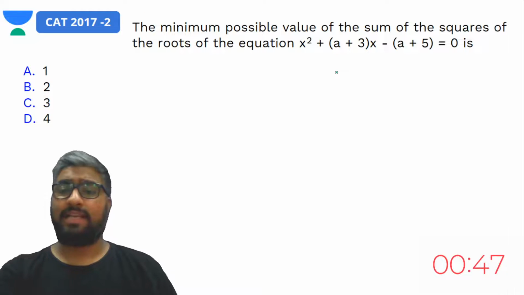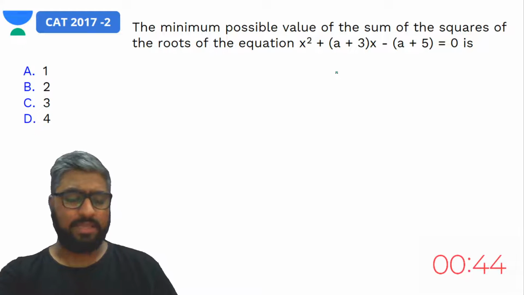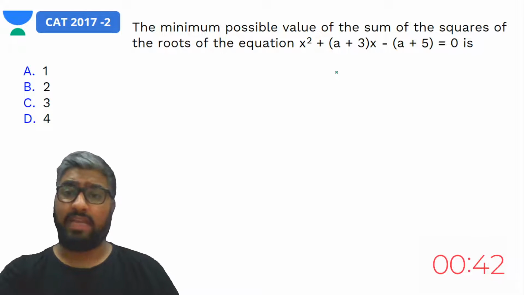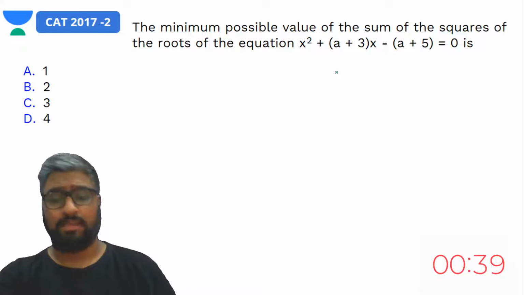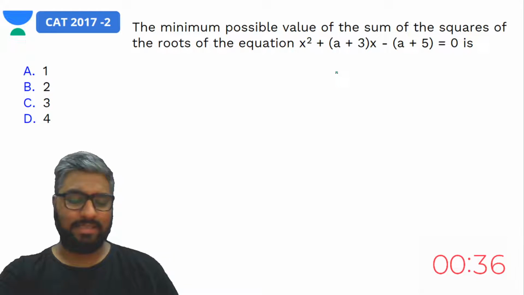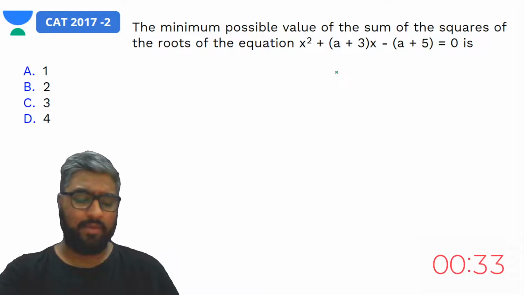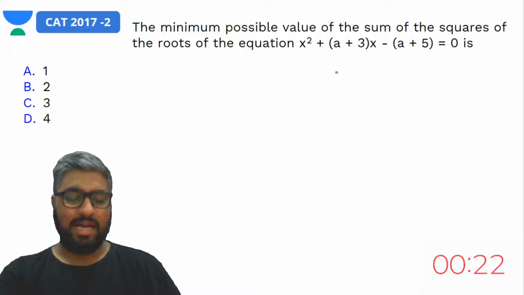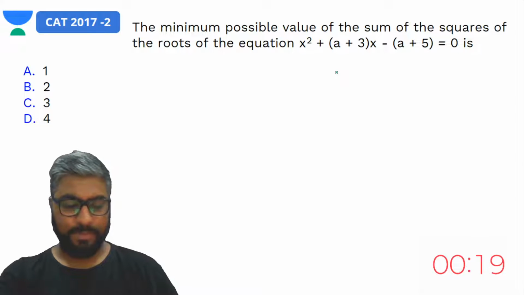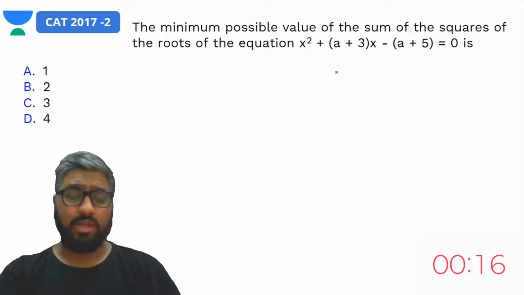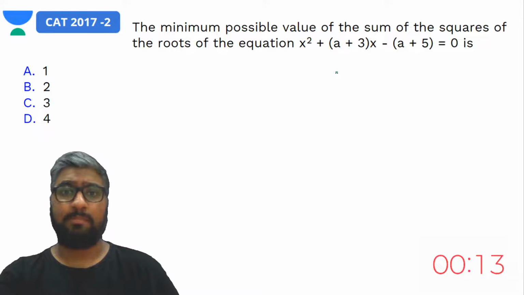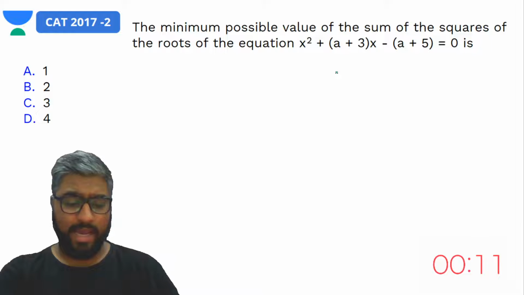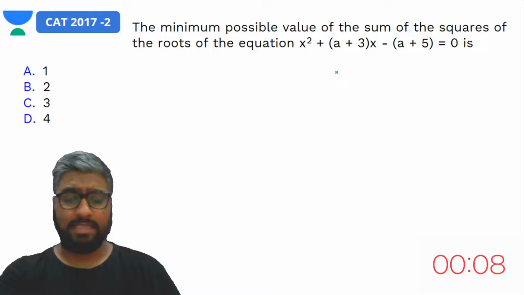Okay, your timer is running, guys. 50% of the time is done. So by now, what you should have in your hand is almost an answer. And since this is a very 1-starry kind of question, this is something that you'd be able to answer in the given time. Any answers, guys? Anyone? What they're asking for is not the roots. They're asking for the minimum possible value of the sum of the squares of the roots. Yes, that's what is asked here.